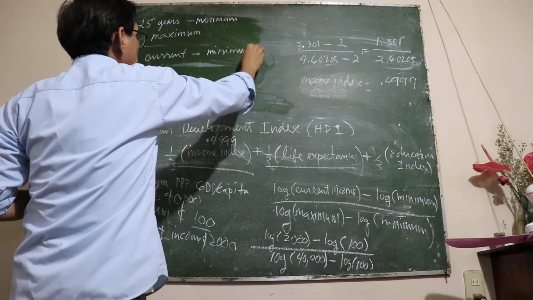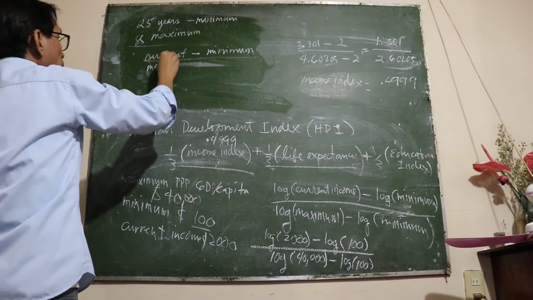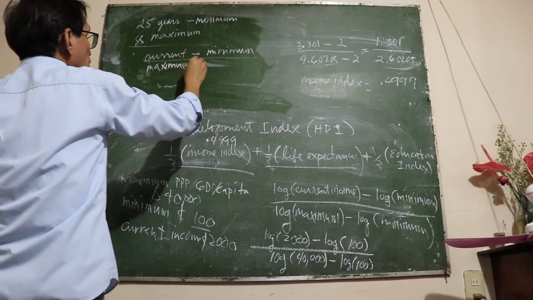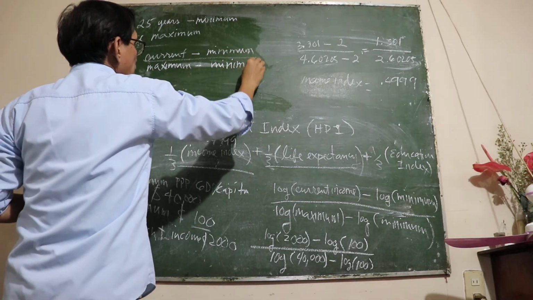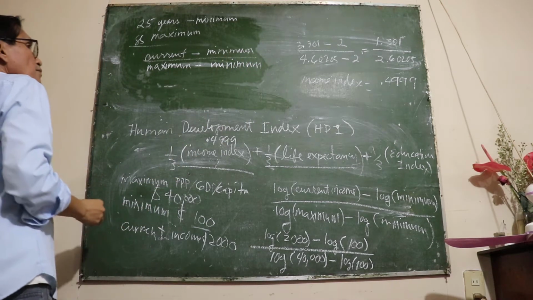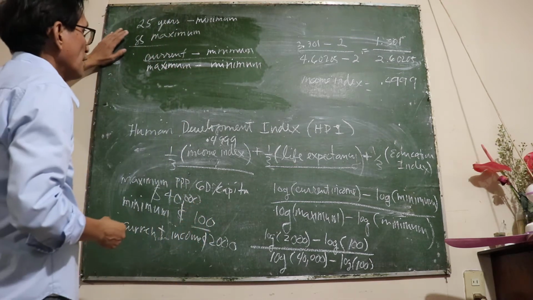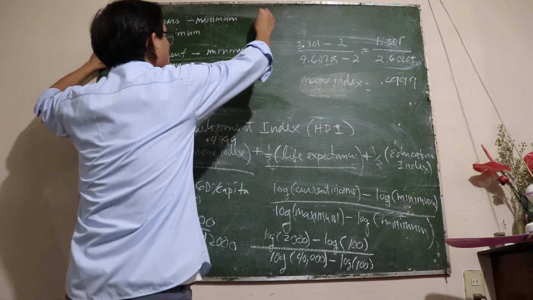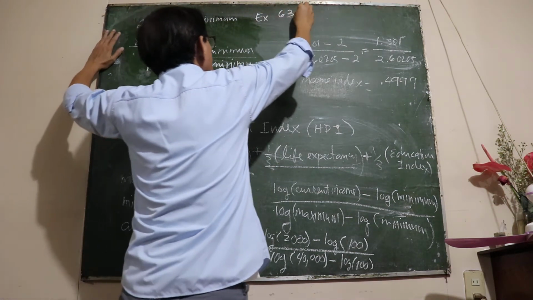Life expectancy index is current life expectancy over maximum life expectancy minus minimum. Let's say a country has a current life expectancy of 63 years old.